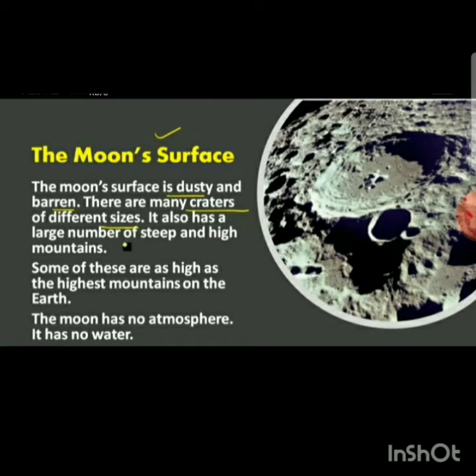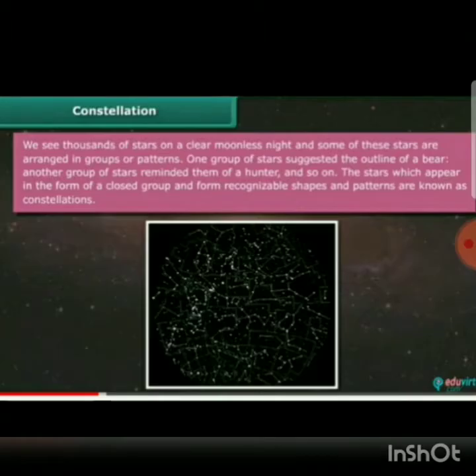The moon surface is dusty and barren. There are many craters of different sizes. So can you see that? That is known as craters. It also has a large number of steep and high mountains. Some of these are as high as the highest mountain on the earth. The moon has no atmosphere. It has no water.